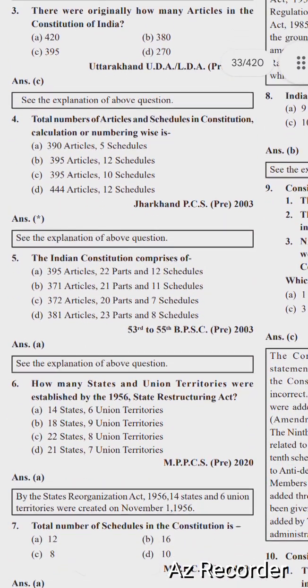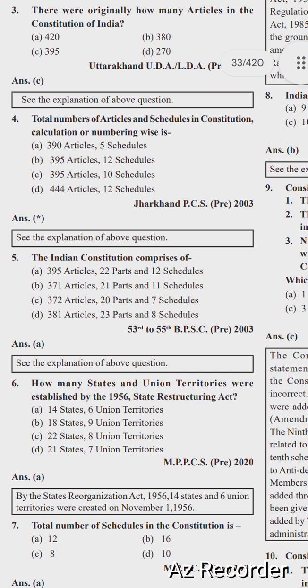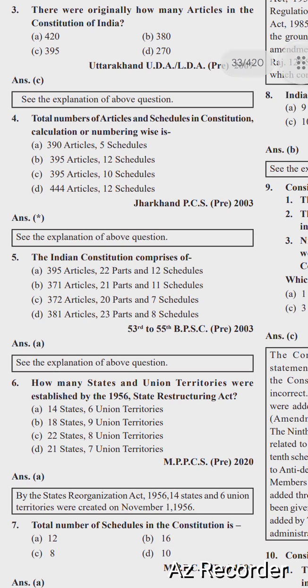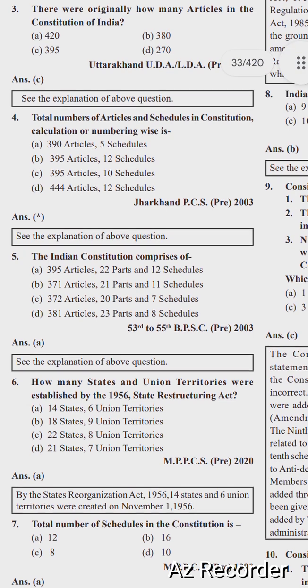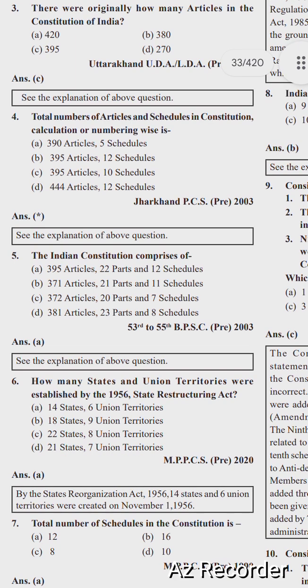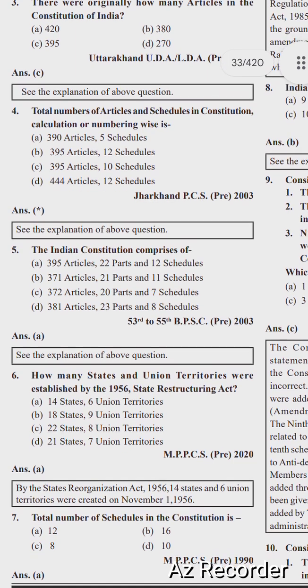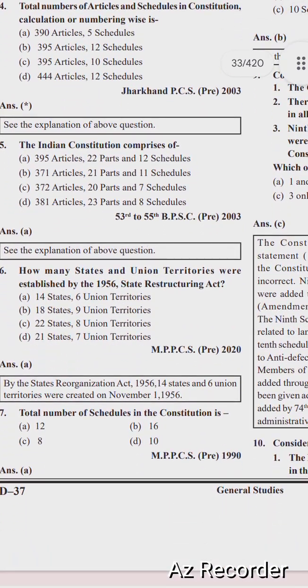Next, the total number of articles and schedules in the Constitution, numbering wise. Options are: 390 articles and 5 schedules; 395 articles and 12 schedules; 395 articles and 10 schedules; and 444 articles and 12 schedules. The answer is not mentioned.